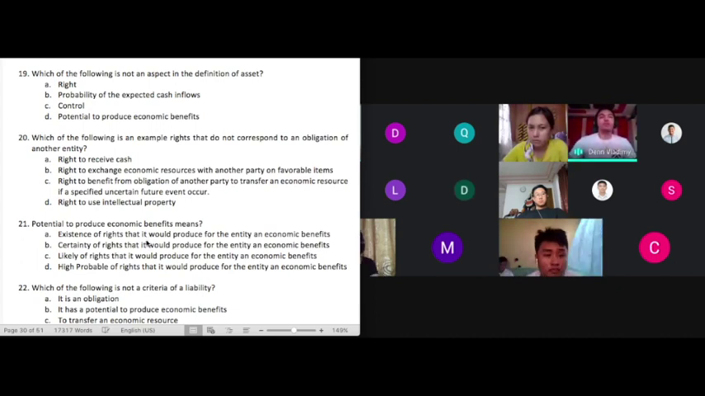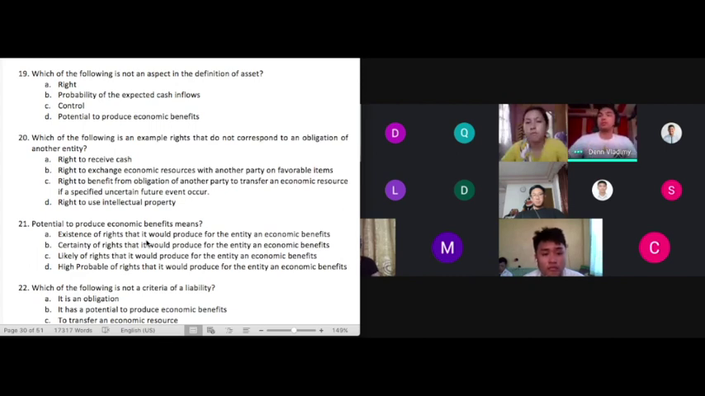Number 19. Which of the following is not an aspect in the definition of asset? So, our answer, sir, is letter B, sir. It is stated, sir, in the book. What is an asset? An asset is a present economic resource controlled by the entity as a result of past events. An economic resource is a right that has the potential to produce economic benefits. So the only thing that wasn't stated in the book is letter B, probability of the expected cash inflows.